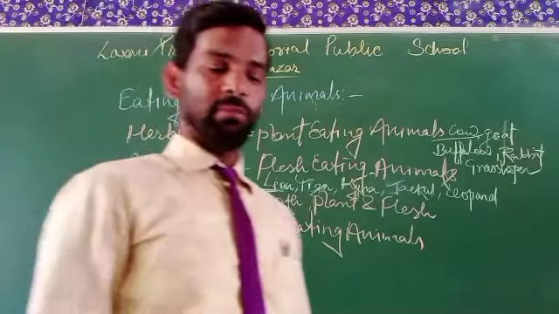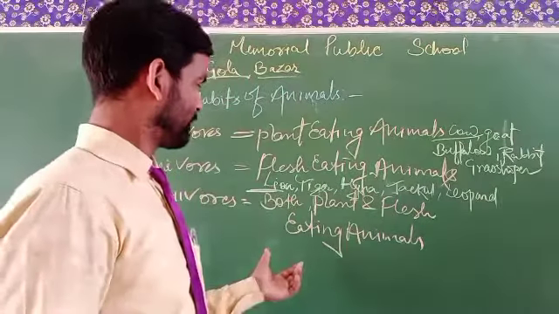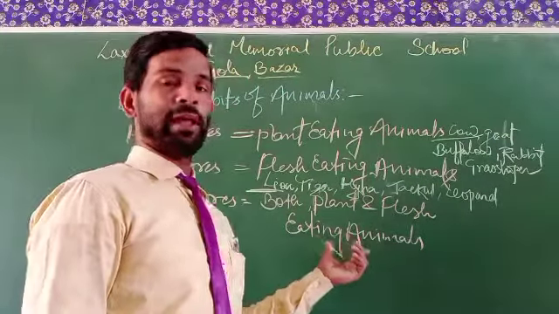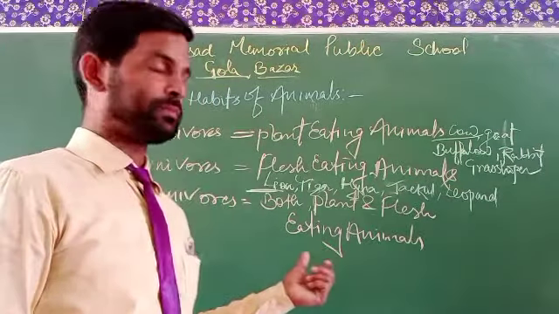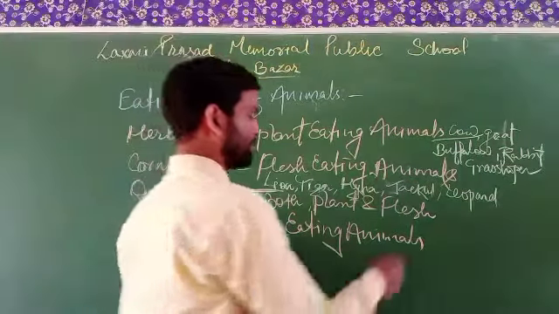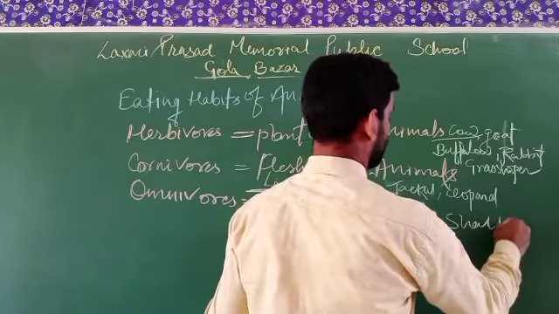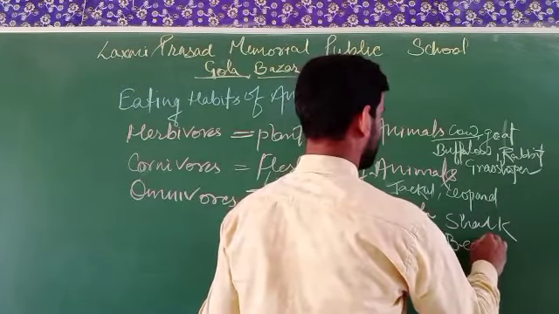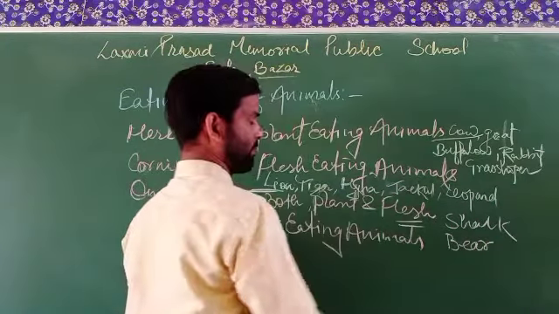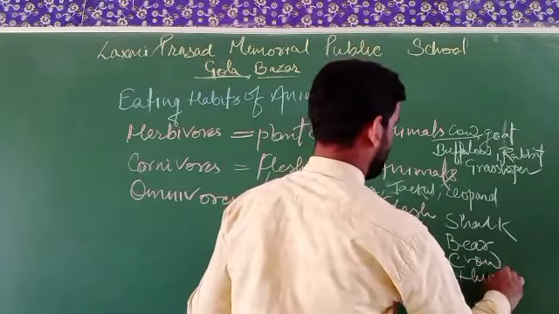And now, the name of the organisms that can eat both plants and flesh as well. What are these animals known as? These are called omnivores.